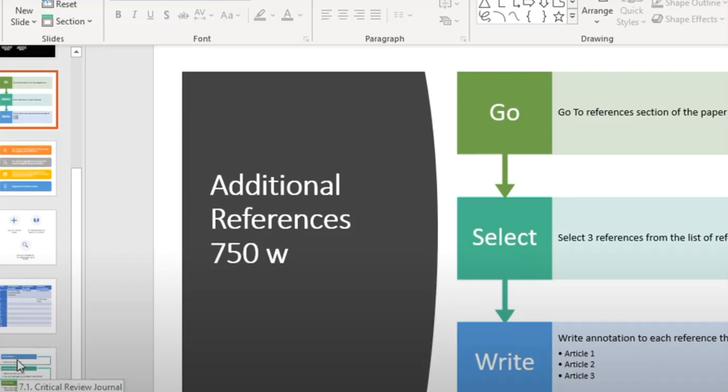And after finishing it, start with another article. Like this, you need to write three annotations for this report. Okay, thank you.